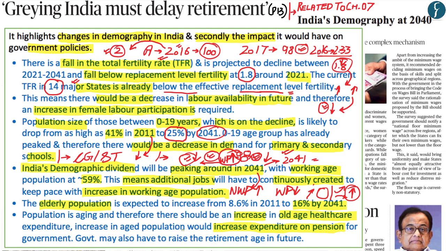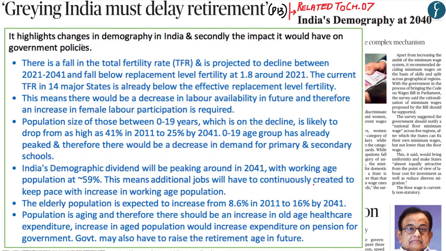And one of the recommendations given in the economic survey to handle this is to raise the retirement age within the future. Now, an increase within the retirement age has been undertaken by almost every country which has seen a shift within the demographic dividend, whereby the elderly population or the non-working population has increased more than the total working population. Now, these are the two main points that you needed to understand from this article.